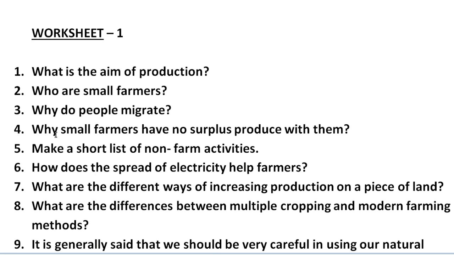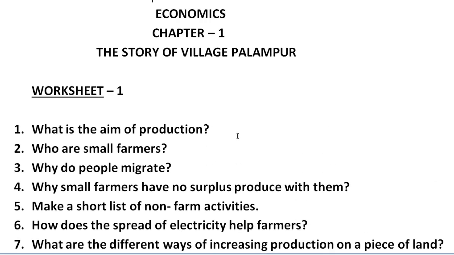Question number 4 we have, why do small farmers have no surplus produce with them? So here we can understand the question is asking about the small farmers, why they don't have extra production with them. What is the reason behind that? What is the drawback because of which the small farmers don't have surplus production with them?